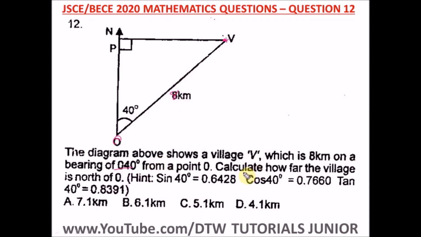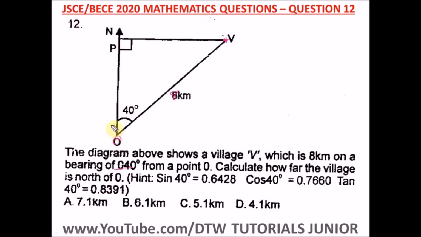It's now asking us to what? Calculate how far the village is north of O. Okay, this is O here. The north of O, we're going to have a straight line.